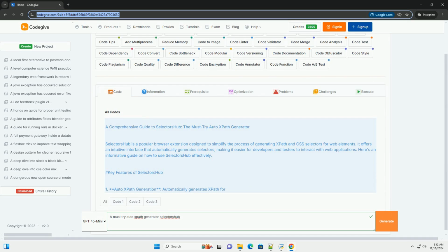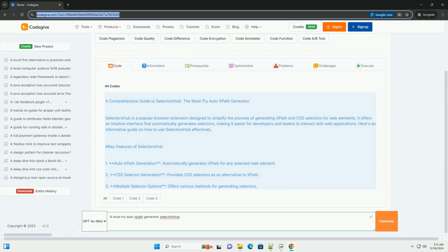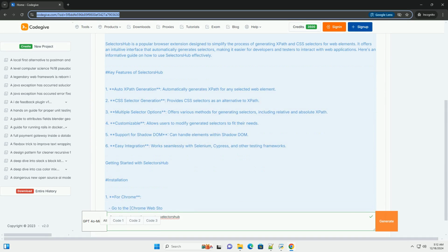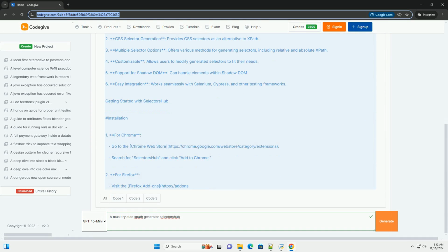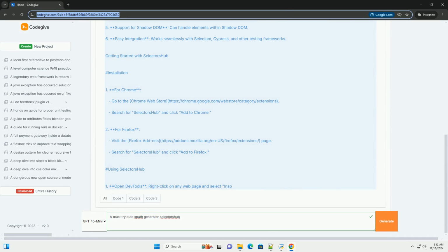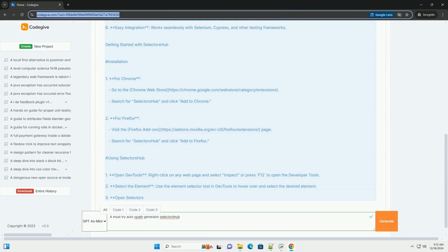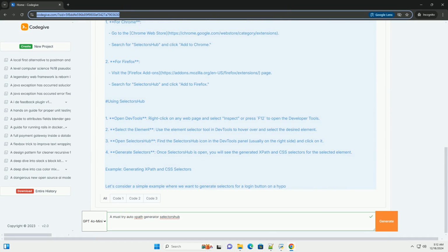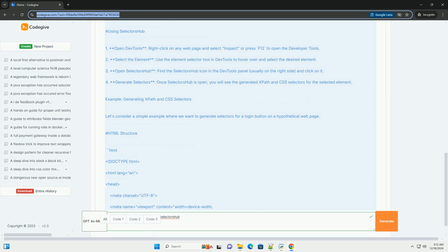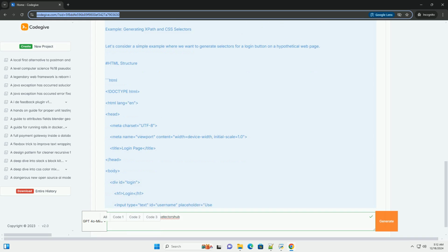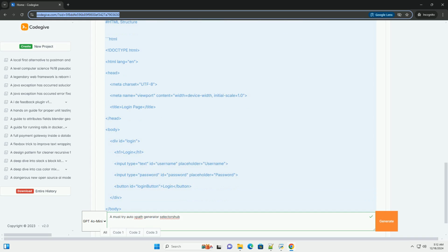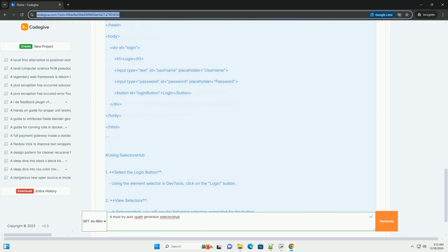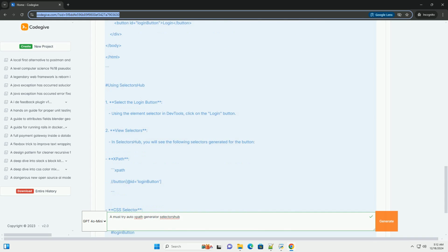A comprehensive guide to SelectorsHub, the must-try auto XPath generator. SelectorsHub is a popular browser extension designed to simplify the process of generating XPath and CSS selectors for web elements. It offers an intuitive interface that automatically generates selectors, making it easier for developers and testers to interact with web applications. Here's an informative guide on how to use SelectorsHub effectively.